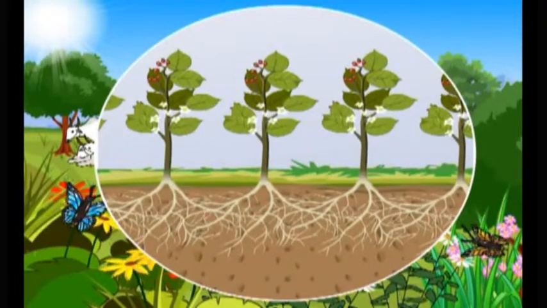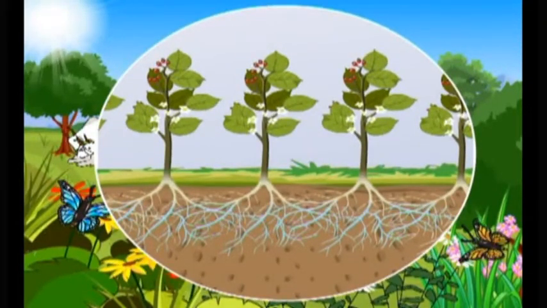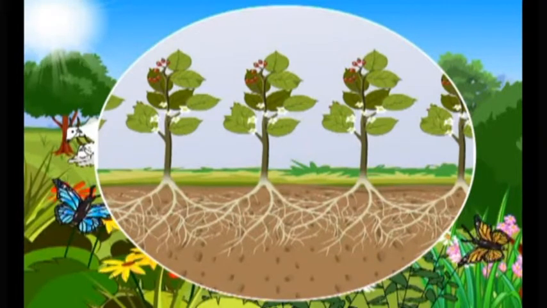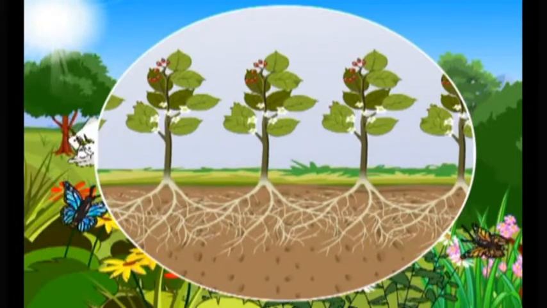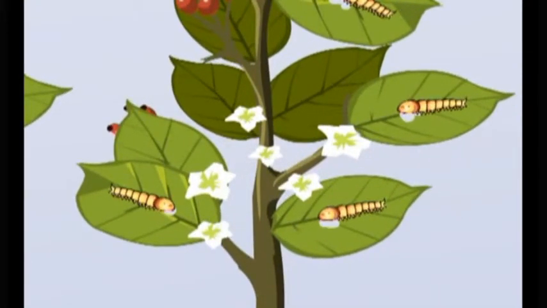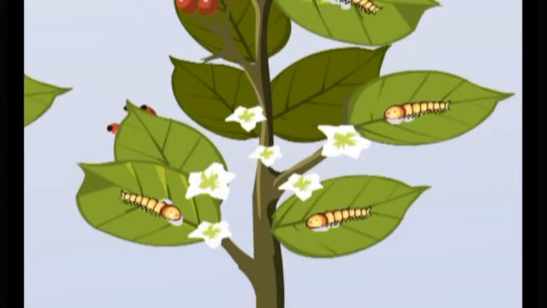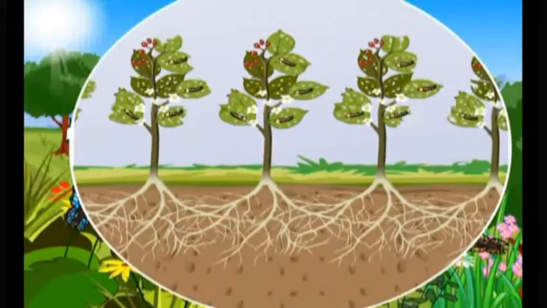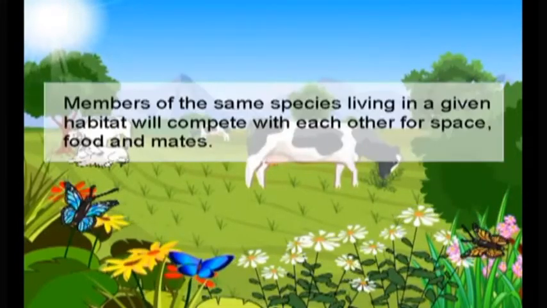Similarly, plants of the same type growing in that area have to share the available land, water, and nutrients. We will also notice that if one plant is affected by a disease or pest, all the members of the same species might also be affected by the same disease or pest. Hence, members of the same species living in a given habitat will compete with each other for space, food, and mates.